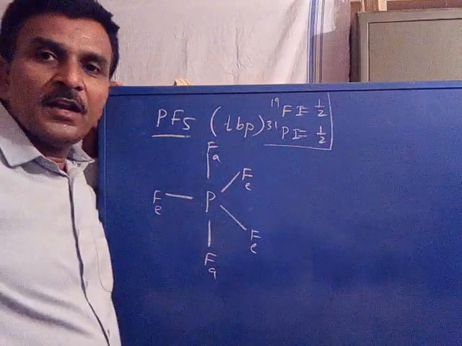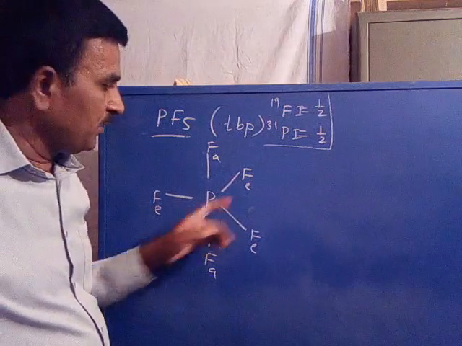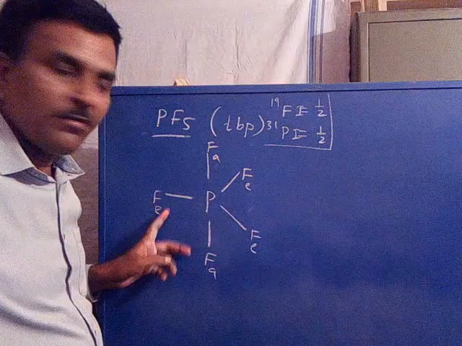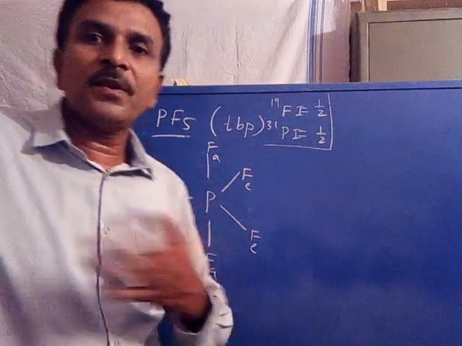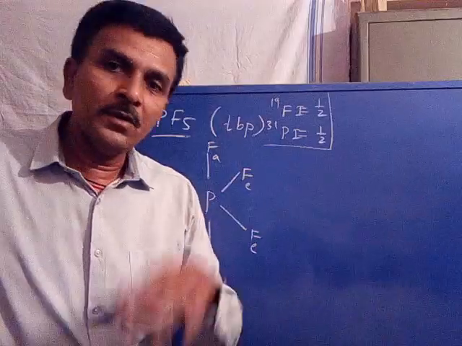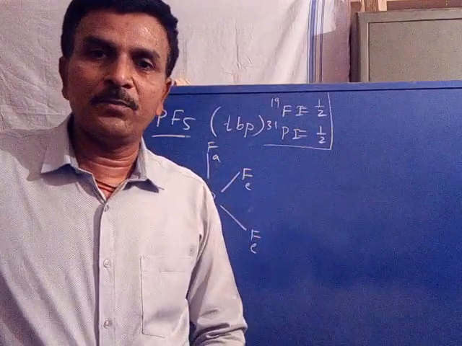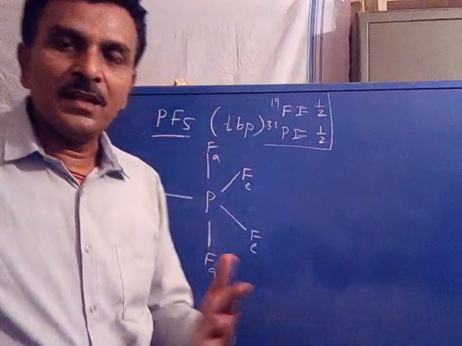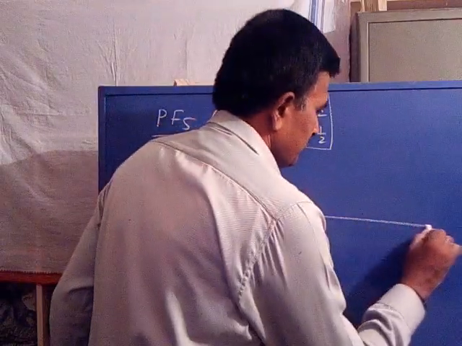Therefore, a fluorine nuclear spin couples with the phosphorus nuclear spin. Now there are 2 sets of fluorines, 3 equatorial fluorines, 2 axial fluorines. 2 signals appear. Let us see what the multiplicity is.